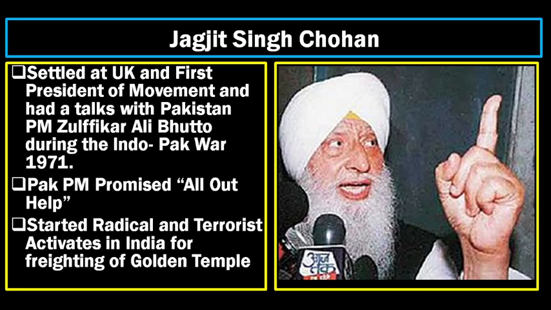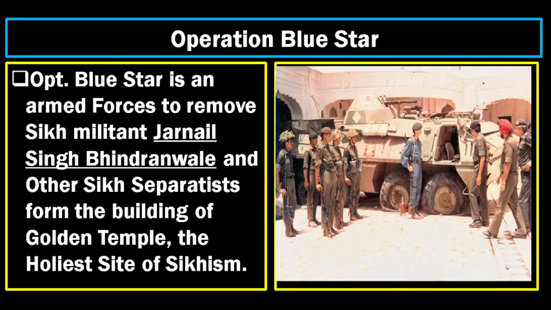Due to this, again with the advice of Pakistan, these people went a little further and stated that radical and terrorist activities had to be carried out. Only then would the Indian government understand the seriousness of the Khalistan movement. So they wanted to occupy the Golden Temple and tell the Indian government that they were very serious about Khalistan. Jarnail Singh Bhindranwale is the person who looked after this. He is a Sikh militant, and he wanted to occupy the holiest temple of Sikhism, the Golden Temple. By occupying it, being the holiest temple, the government would have no option left.